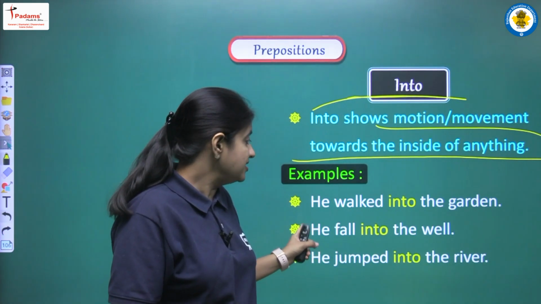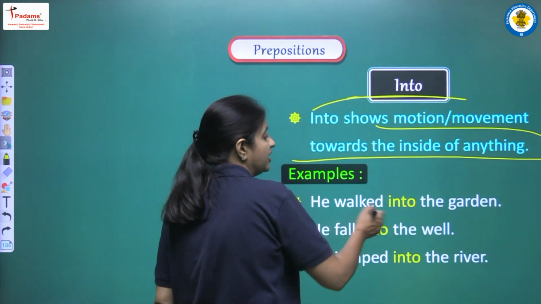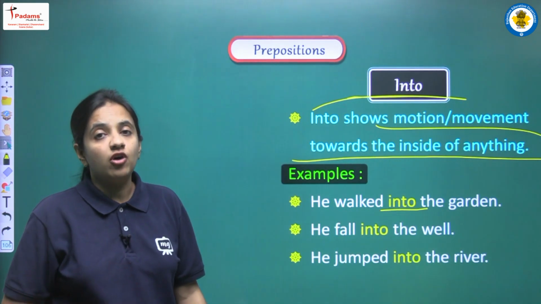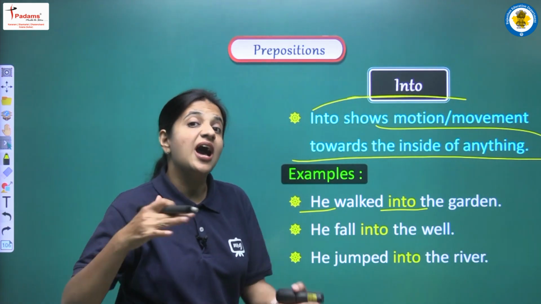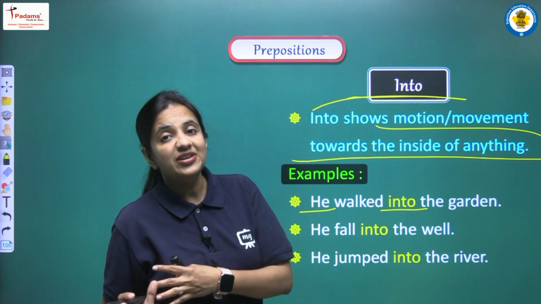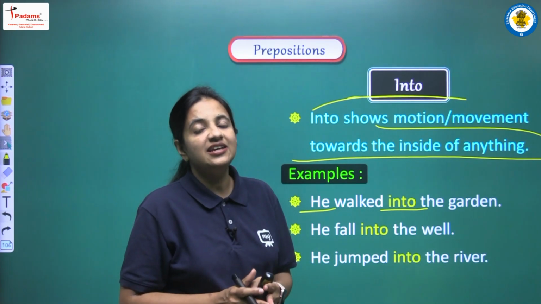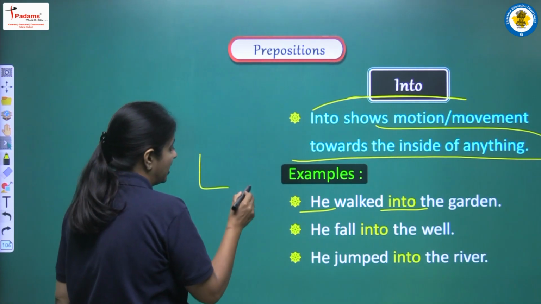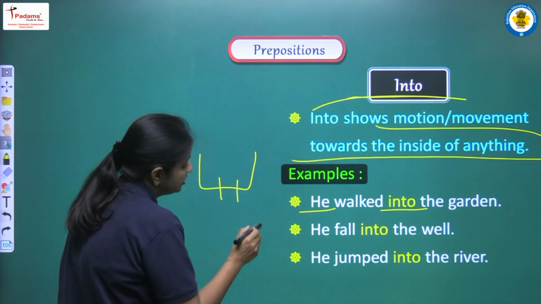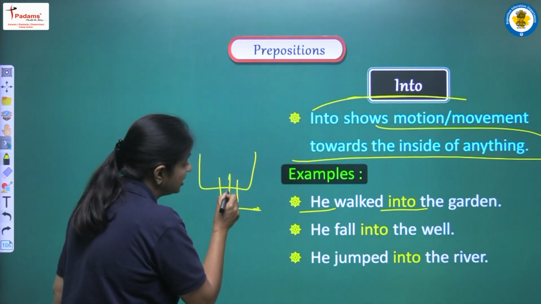The first one is: he walked into the garden. So when we are using into in our sentence, what does it mean? It means that earlier that person was outside the garden, and when we say he walked into the garden, it means that he is entering into the garden. Okay, suppose this is a garden. Okay, this is the gate. So now he is the person, he is walking into the garden.